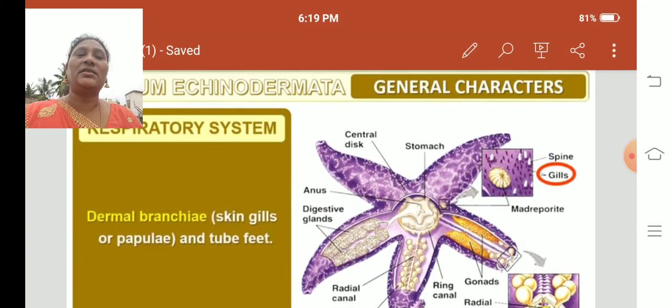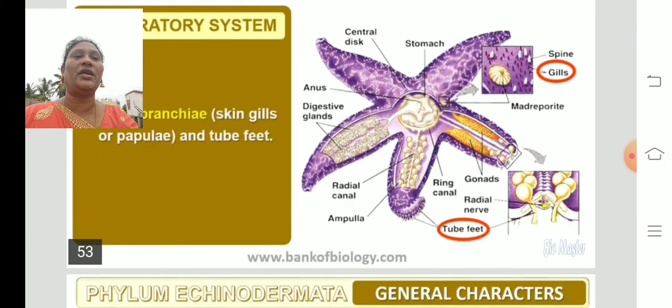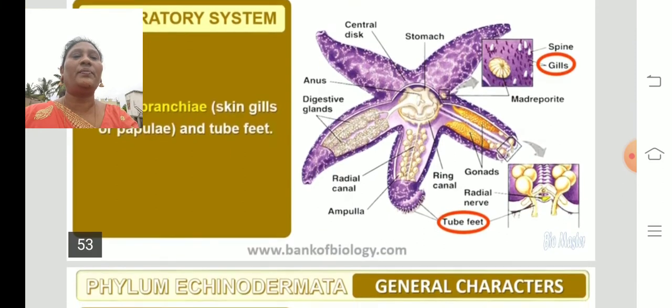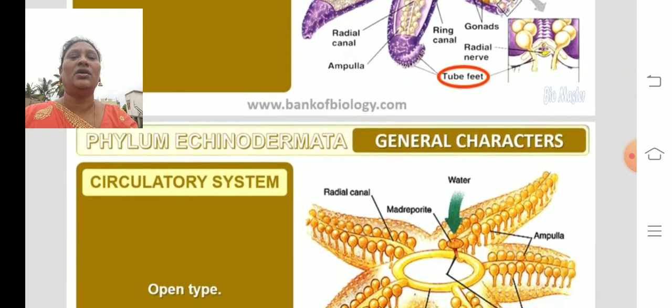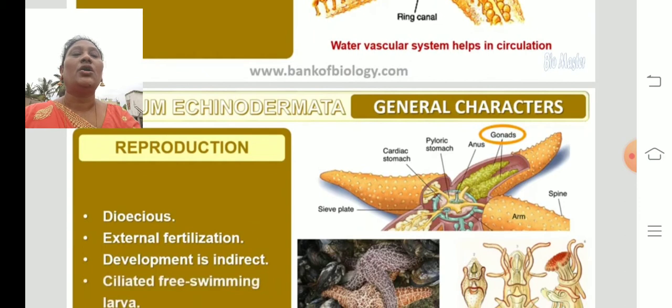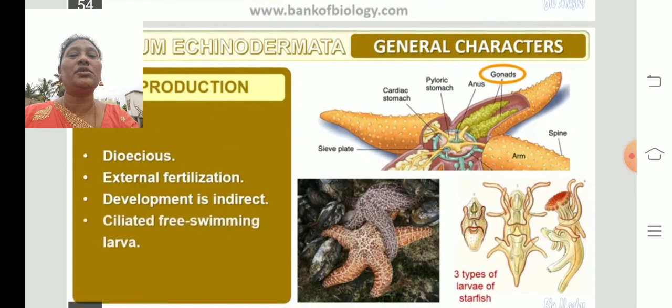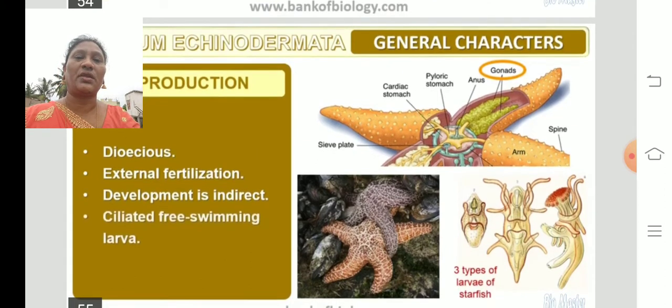Dermal branchiae, that means the skin gills. Throughout the skin they have the gills or the papillae, and they have the tube feet. You can find the papillae and gills in the picture. So these are the respiratory organs. The circulatory system is open type, that means no blood vessels, oxygen accumulated in the tissues. The blood reaches the tissues and it gets into oxidation.